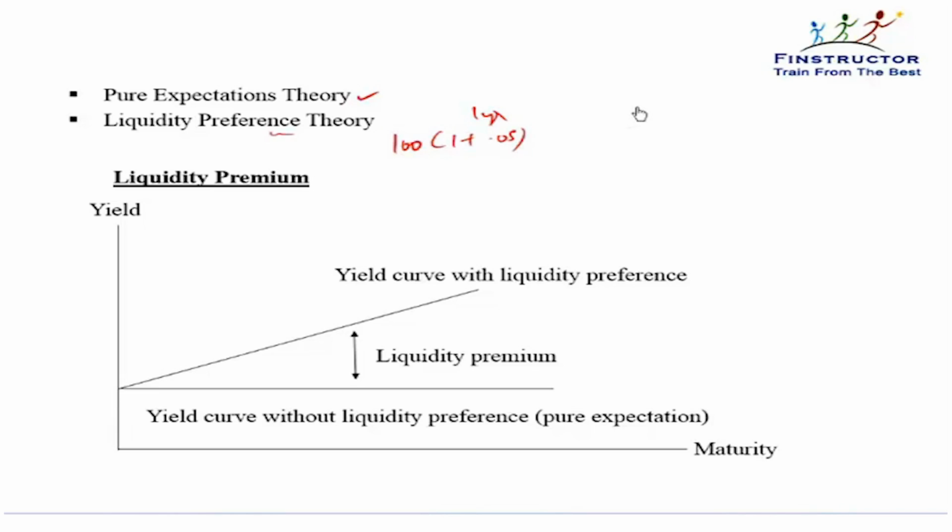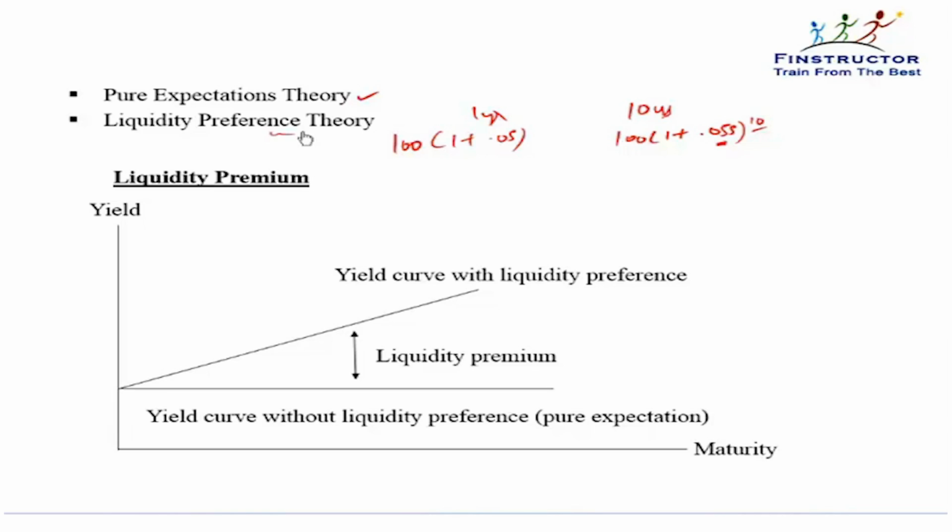But if I'm lending for 10 years, then I know I'm getting compounded money for the next 10 years, but at least my liquidity is locked for 10 years, because if I need the money, I'm not going to get it back until 10 years. So in such a case, I charge a slightly higher amount, because people prefer liquidity. If they have to lock in their liquidity for a longer period of time, they will charge a premium.